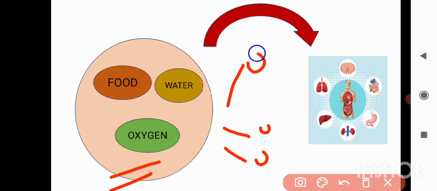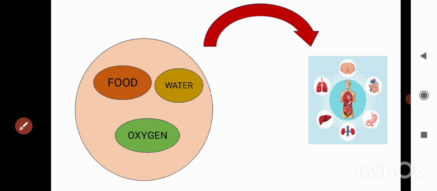The food that is digested in our small intestine needs to be transported to each and every cell in our body, and the same is the case for water. So is there anything by which we can transport these substances that are very important for our survival? For this we have a system known as the circulatory system.